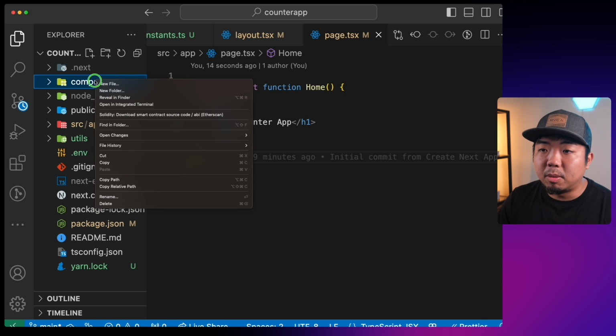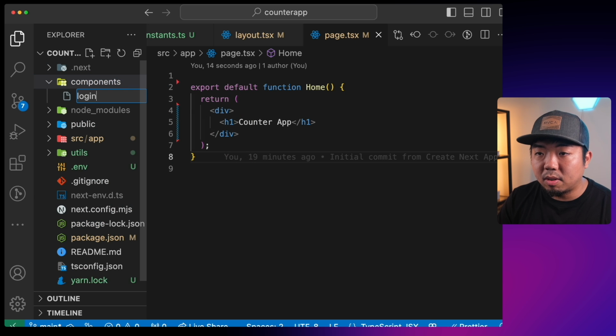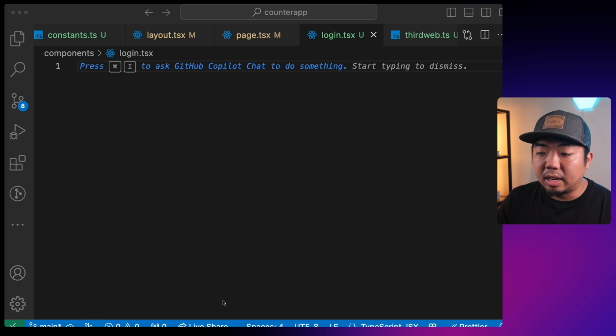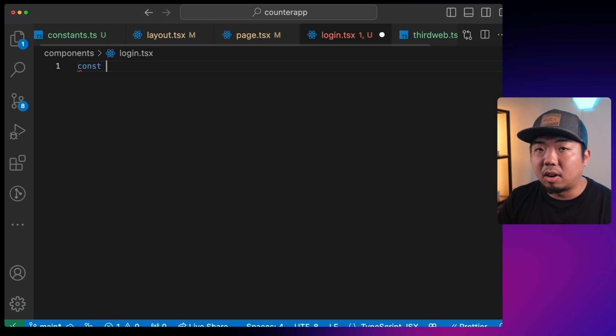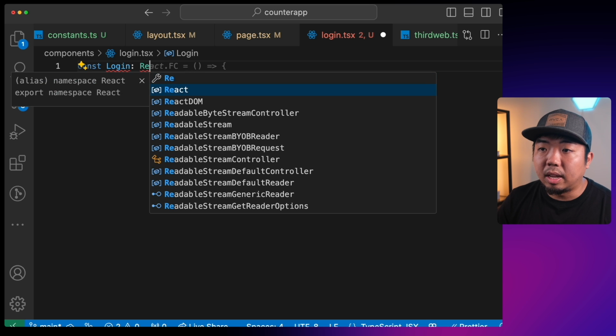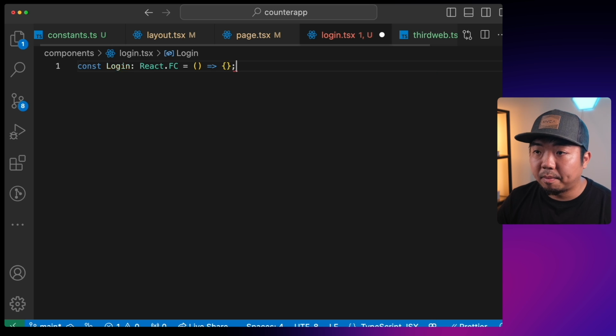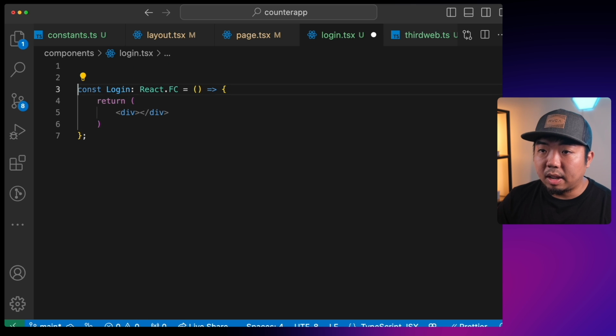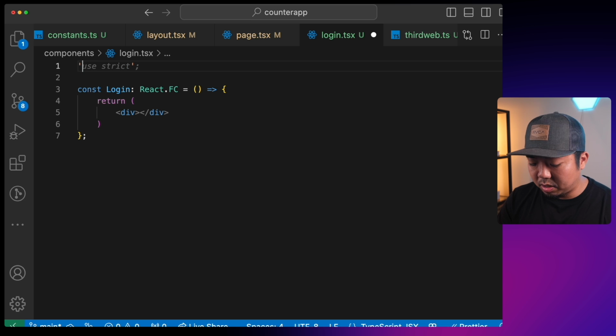And in that components folder, I'm going to create a new file called login.tsx. And in this login.tsx, we're going to create our login component here, which is going to have our connect button. So we'll create a React functional component here, and we'll just say return. And in here, we're going to create a div, right? And for this functional component, I'm also going to tag this with use client.